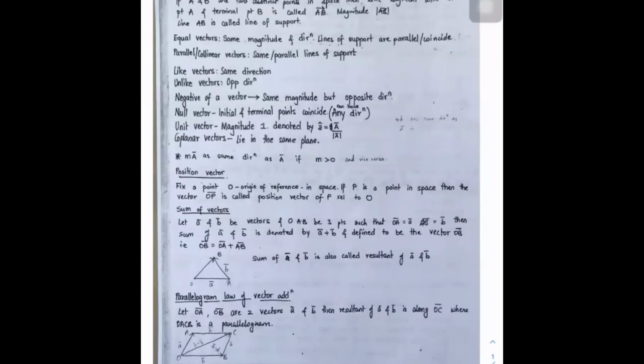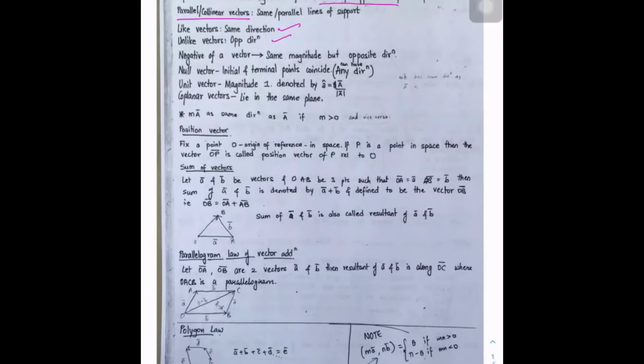Starting, we discussed the vectors definition, which has magnitude and direction. And we use one more word, line of support. Line of support means if AB is a vector, then that line AB is called the line of support. Then we discussed parallel and collinear vectors, both are the same here because they have the same line of support. And like vectors, unlike vectors. Next, negative of a vector, null vector, unit vector, coplanar vector, like this different things we discussed.